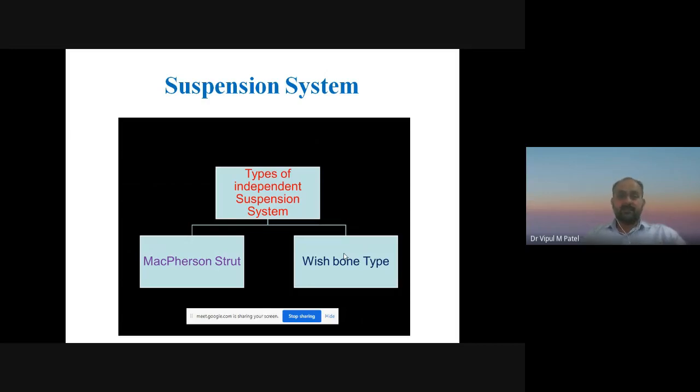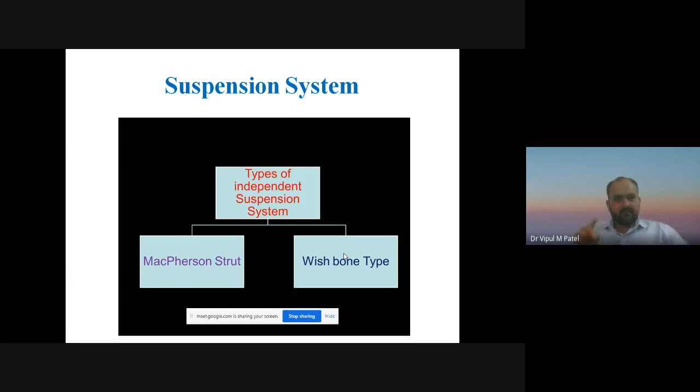Now, types of independent suspension system. We have already seen the importance and classifications of the suspension system. In that we have already classified the suspension system into two main categories, that is rigid suspension system or non-independent suspension system, and the second one, the independent suspension system. But over here, if we want to classify the independent suspension system, then we can mainly classify it into two different categories, that is the McPherson strut suspension system and the wishbone type suspension system.